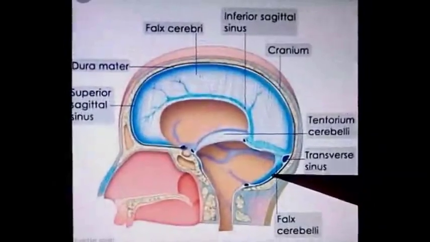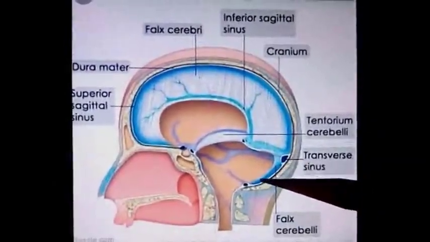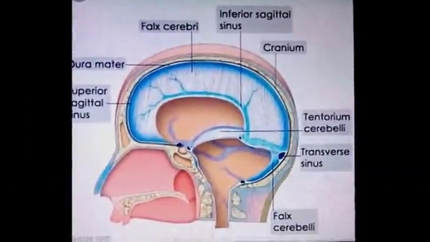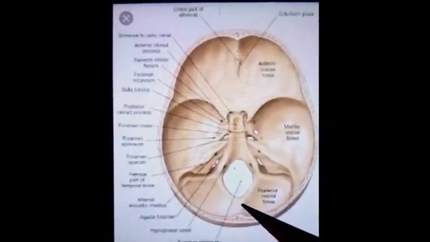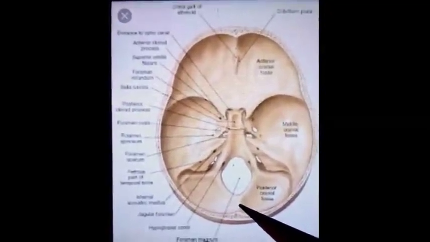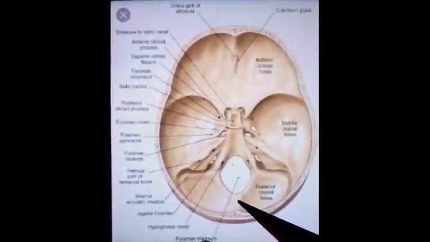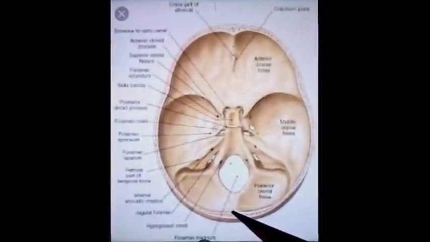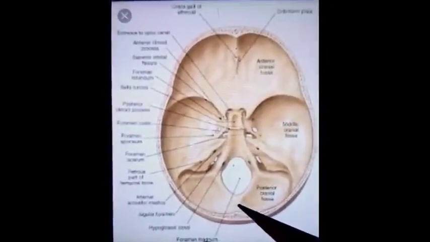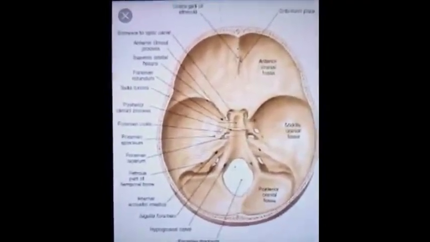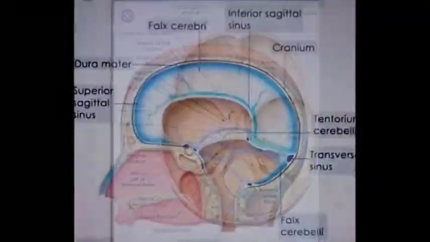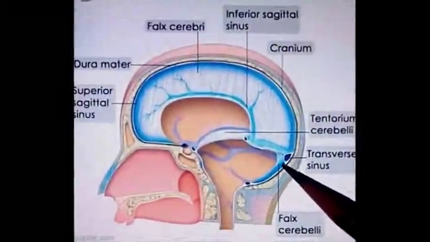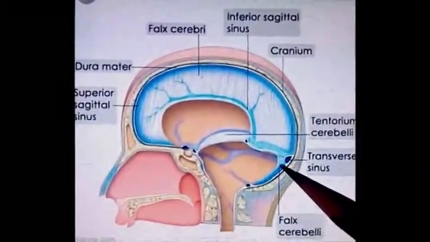The posterior margin is convex and is attached to the internal occipital crest. Internal occipital crest is a prominent bony margin of the occipital bone visible from the interior of the skull. It extends from the internal occipital protuberance to the foramen magnum. So it gives attachment to the posterior margin of the falx cerebelli. The posterior margin of the falx cerebelli encloses the occipital sinus.